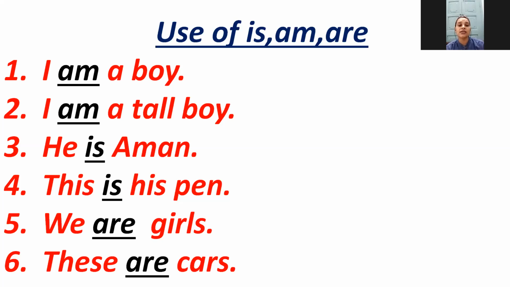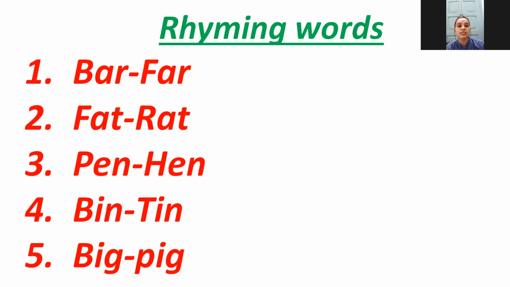Now let's take another example. We are girls. Here the girls refers to the plural noun. That means there are many girls. That's why we are using are here. So the sentence is, we are girls. These are cars. Here the word cars refers to the plural nouns. So that's why we are using are here. So the sentence is, these are cars. Okay. So in this way you have to learn use of is, am, are.